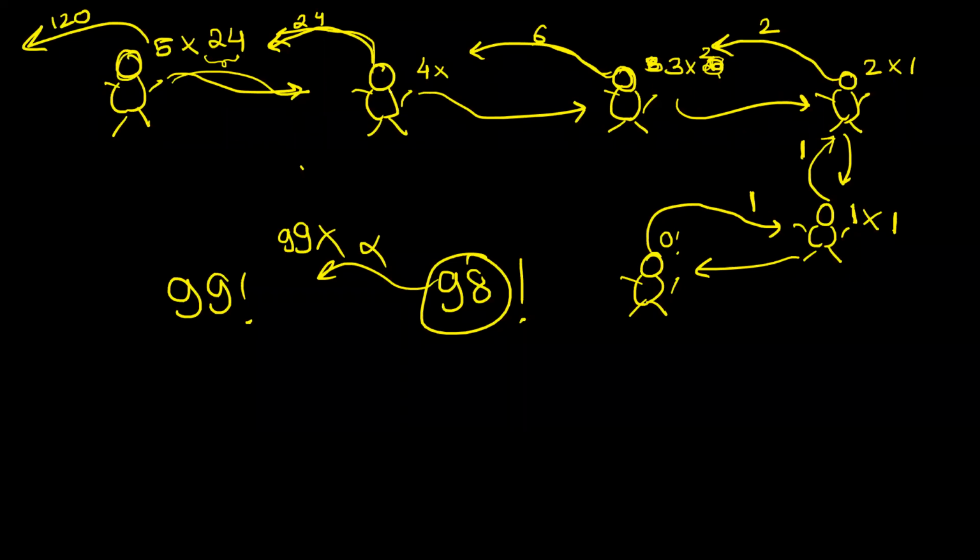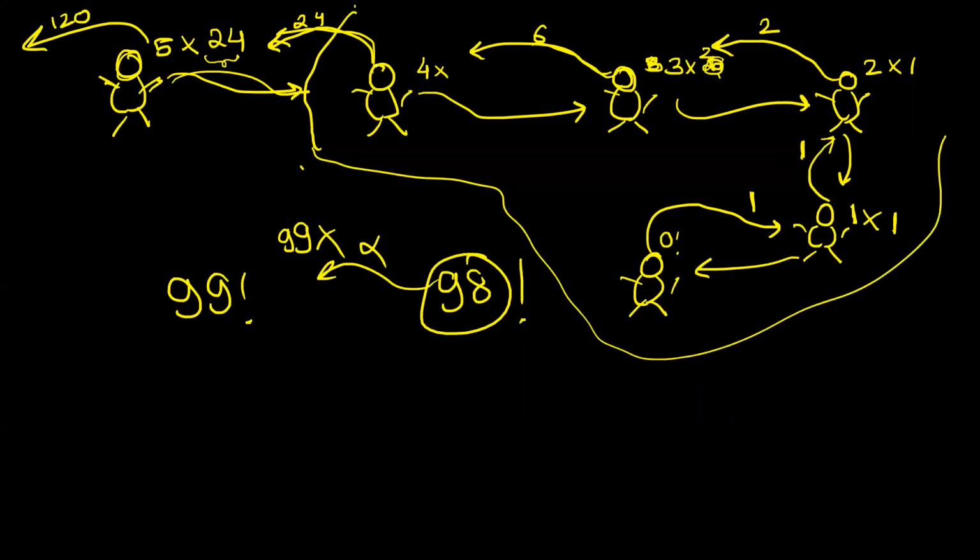This person called this person for 4 factorial. And do you think this person is worried about what is happening here? This entire chain, is he worried about what is happening in the entire chain? No. He will just wait for 4 factorial to give the answer. That is why a lot of things are getting abstracted. I don't have to worry about what is going on in detail inside. Okay, it's a black magic.